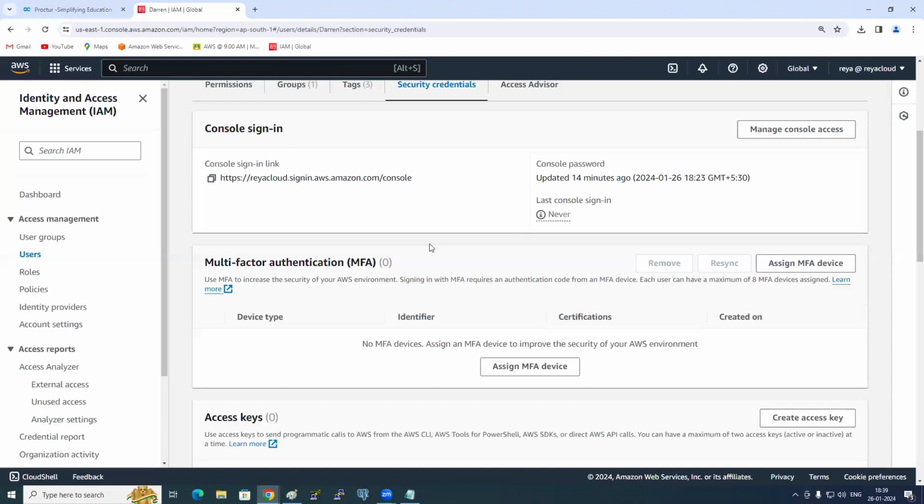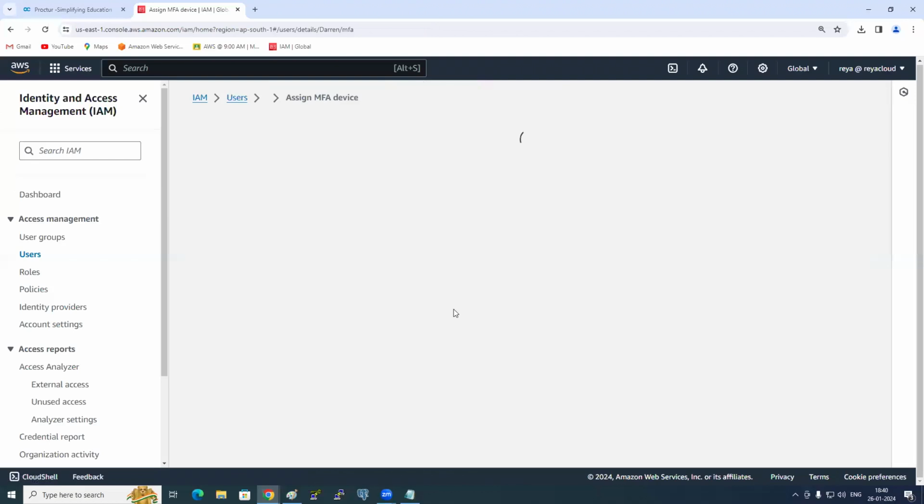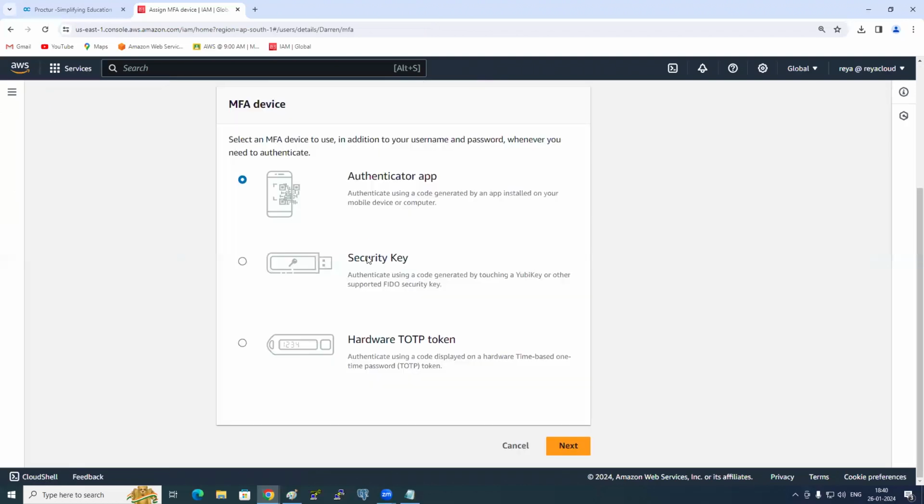Anyways, once you install, what you need to do is, see here, guys, I'm setting up MFA for the account. See how? Click on assign MFA device. Which one we need to select? Authenticator app, security key, hardware token. Authenticator app, because you authenticate using a code generated by an app installed on your mobile device or a computer.